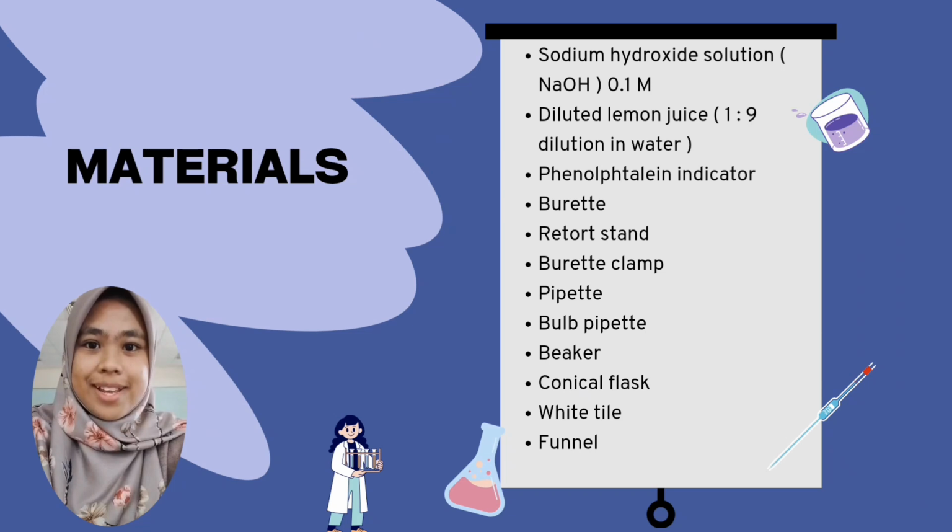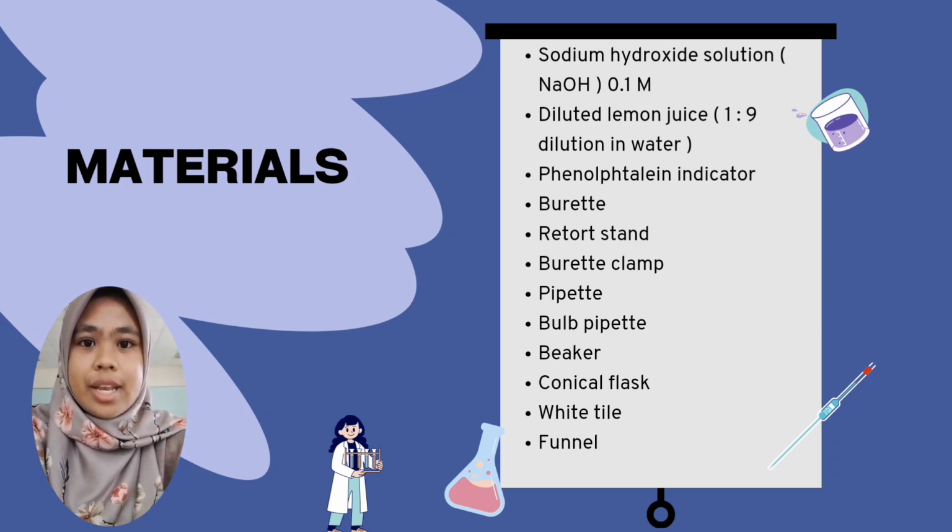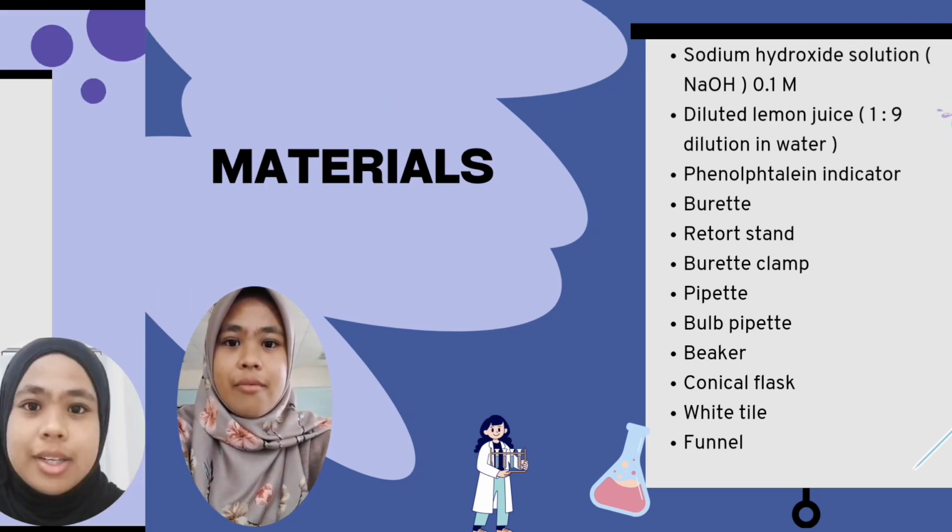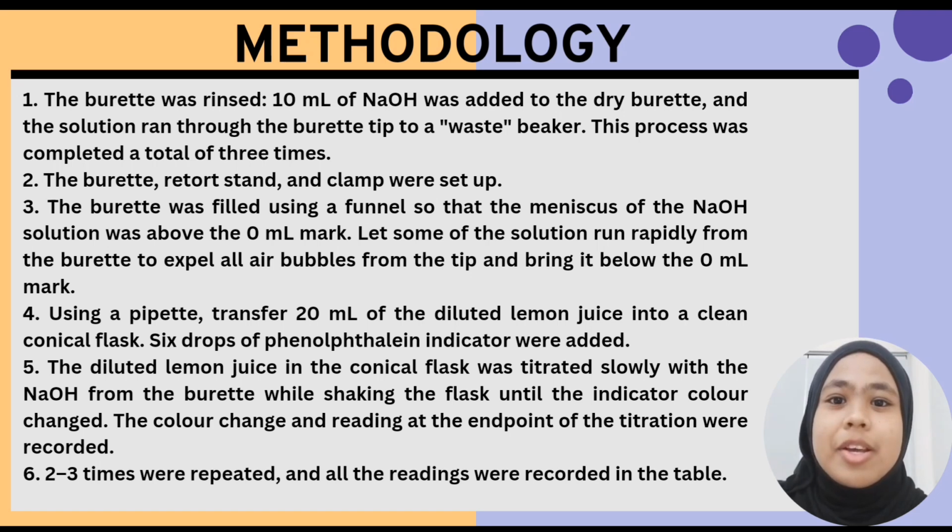Next, I want to talk about the materials. First, sodium hydroxide solution, dilute lemon juice, phenolphthalein indicator, burette, retort stand, burette clamp, pipette, bulb pipette, beaker, conical flask, water, and funnel. Next, I want to talk about the methodology.